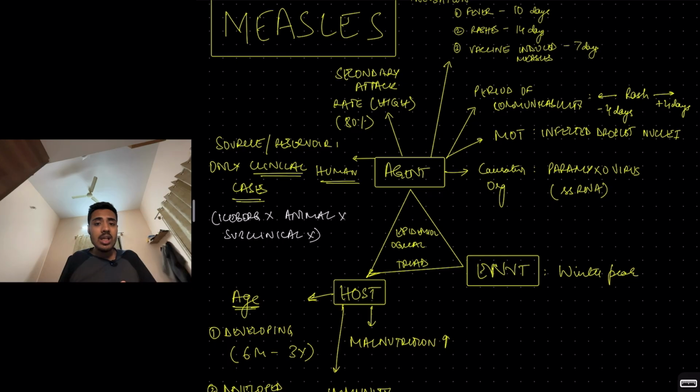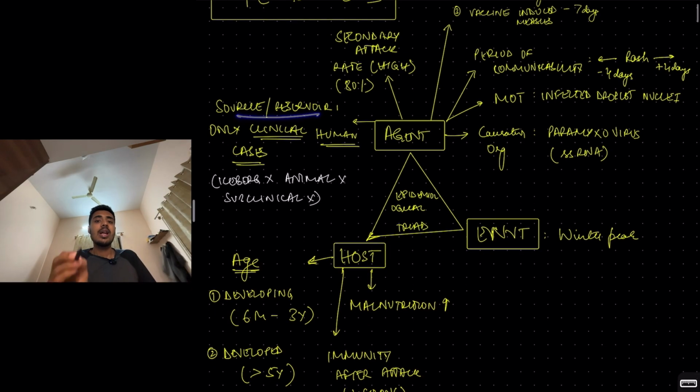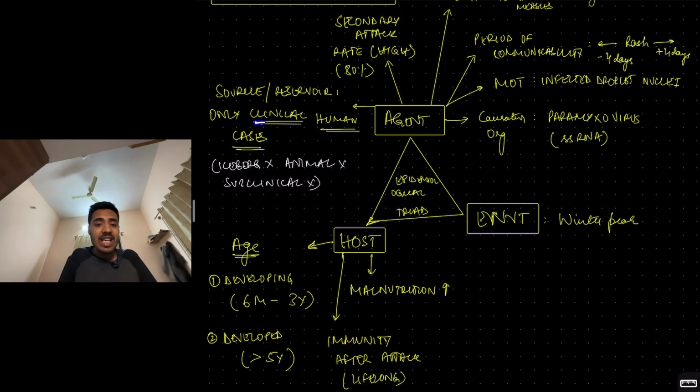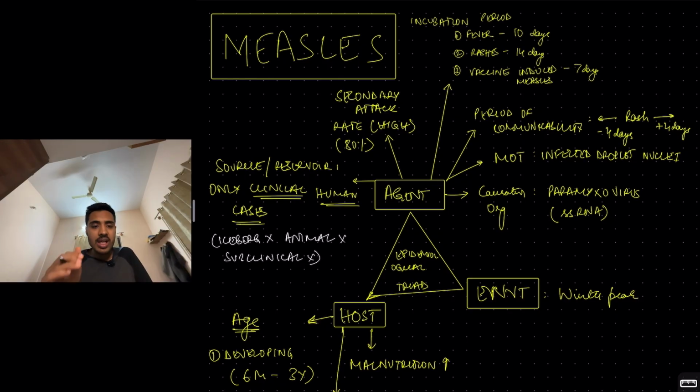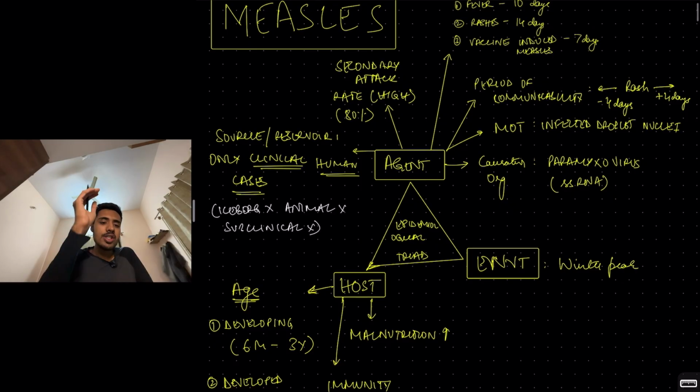Then coming to the source or the reservoir. For measles, you only have clinical cases, only human clinical cases: no animal reservoir, no subclinical cases, no asymptomatic cases. Clinical symptomatic cases are the source and the reservoir. Therefore there is no iceberg phenomenon. These are all the agent factors: paramyxovirus, infected droplet nuclei, minus 4 days plus 4 days period of communicability from the rash. Incubation period 10 days for fever, 14 days for rash, and 7 days for vaccine-induced measles. Secondary attack rate is high, and the source or reservoir is human clinical cases.